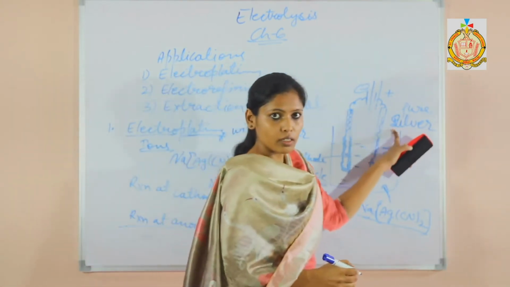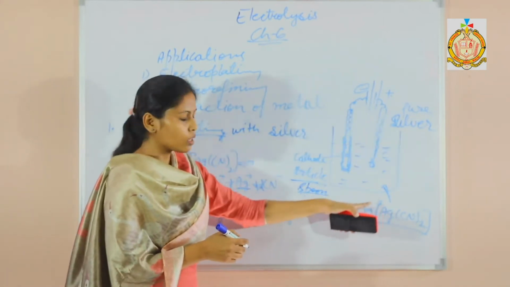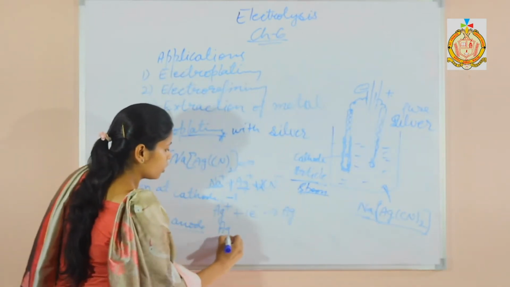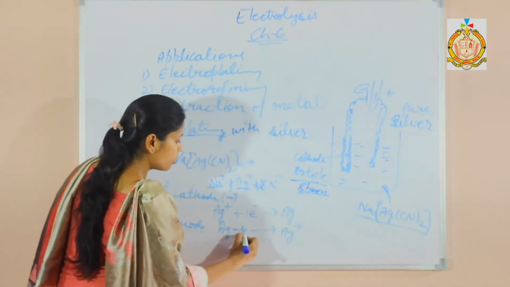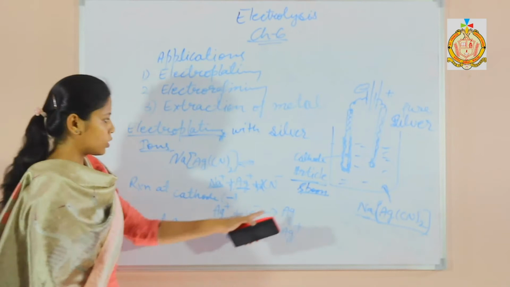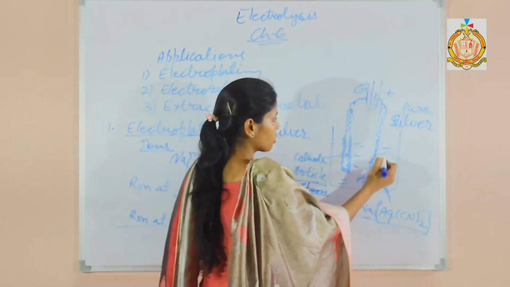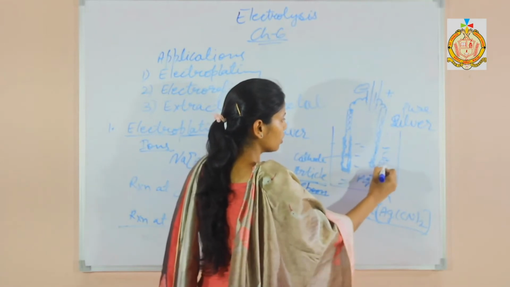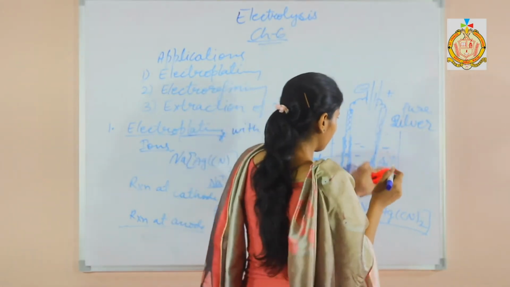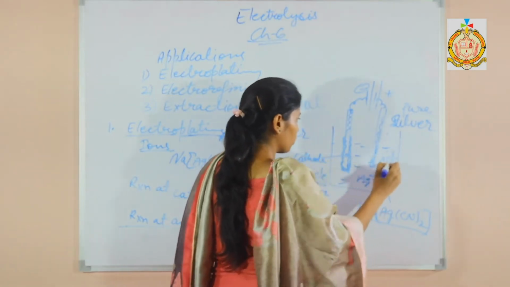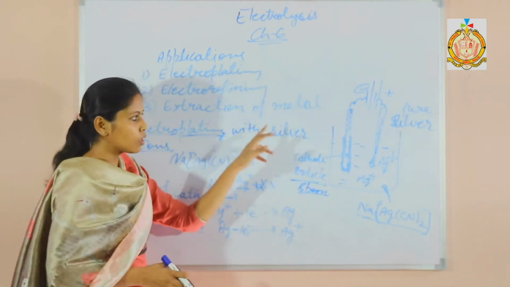Active silver metal is there. This is an active electrode, so it will dissolve in the solution. It will change into Ag positive. How? By losing 1 electron. So this Ag positive is present in the solution, as well as these are also dissolving. Positive, not too positive, be careful, positive only. So this is all about electroplating with silver.